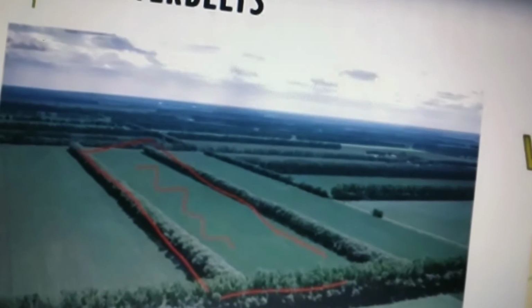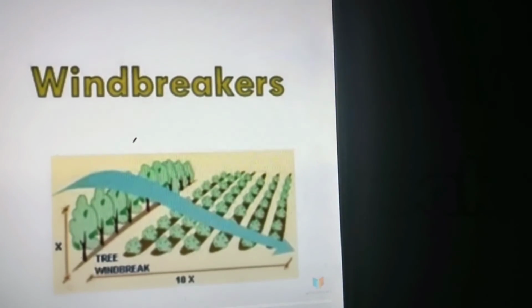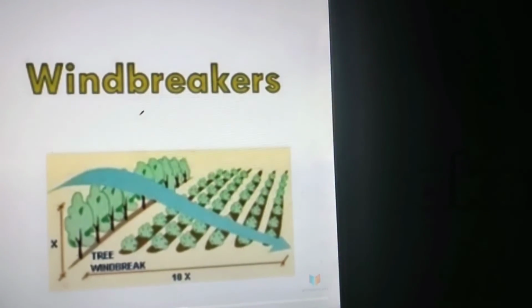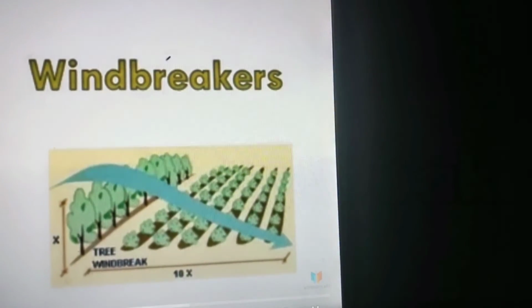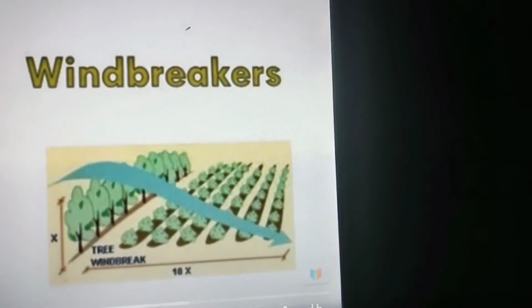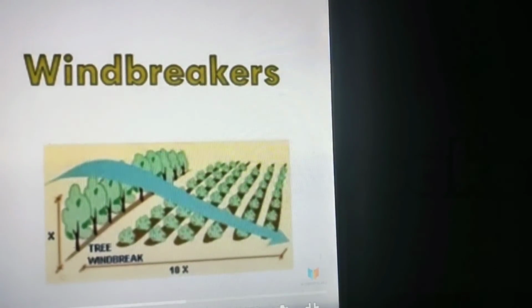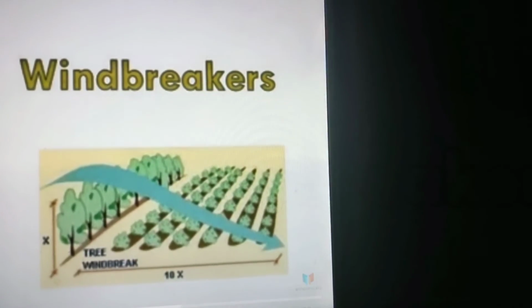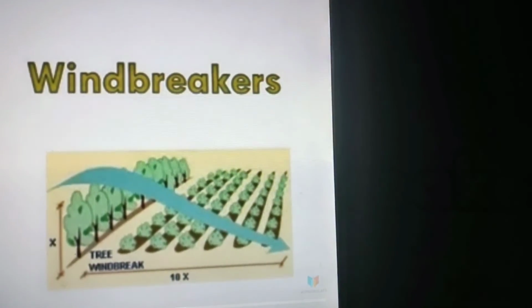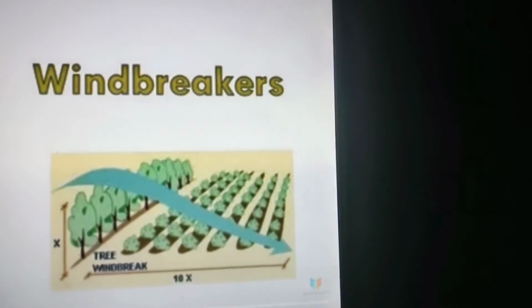To make it clear, you can see the diagram also. Like in this diagram, trees are grown along the corners of the field, so that whenever wind comes with a huge speed, these trees act as breakers and reduce the wind speed, and will not let the top layer of the soil go with the strong winds. This is how windbreakers work.